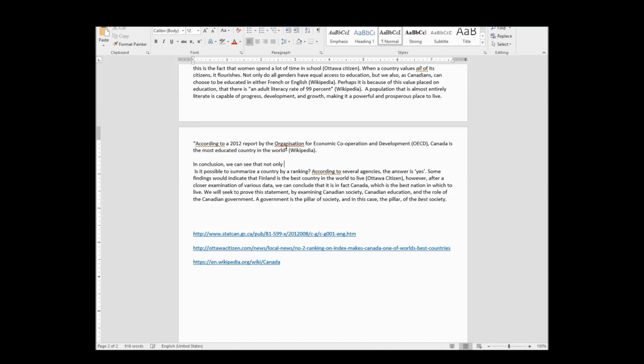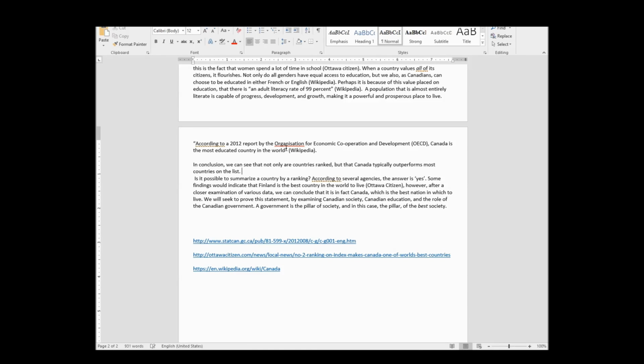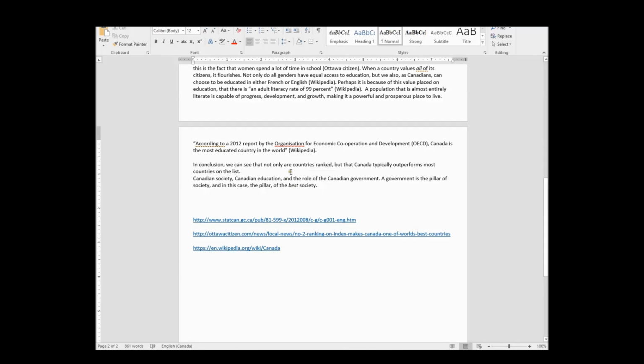not only are countries ranked, but that Canada typically outperforms most countries on the list. Because again, I'm trying to say that there's the ranking, because I know I talked about that. So we're going to talk about Canadian society. Again, no new information, but I'm going to summarize a little bit.